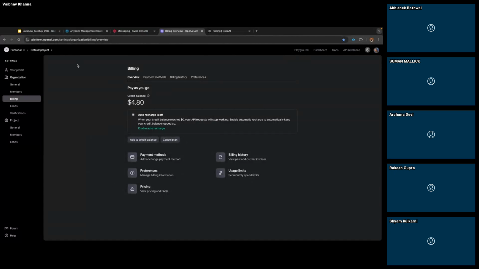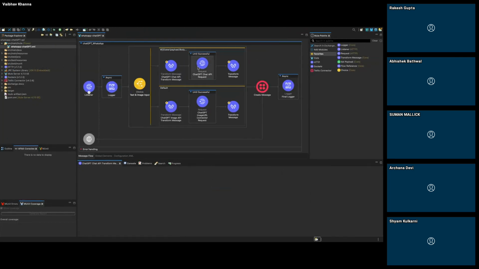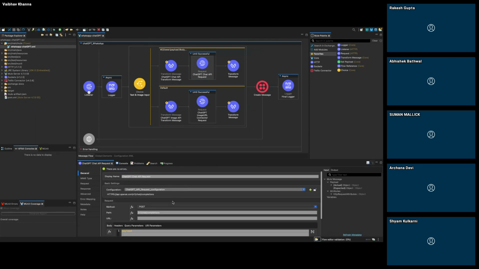Hello, am I audible? Yes. So we are using two APIs from ChatGPT, correct? Two endpoints. What are the two endpoints, and how did you identify them? Because I have seen that we have many endpoints in the API documentation, correct? Yeah, I was also going through that documentation, and there are a lot of APIs. So I just did a hit and trial method. These APIs worked when I was testing from Postman. Then I replicated them inside the application. Okay. Thank you.